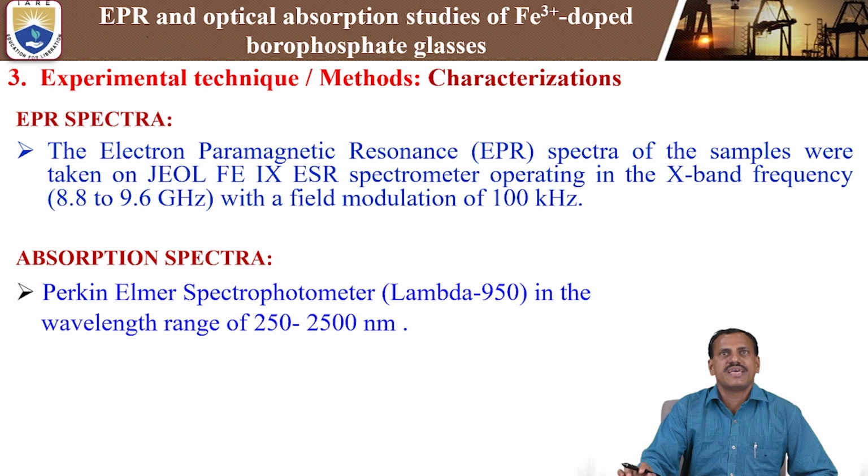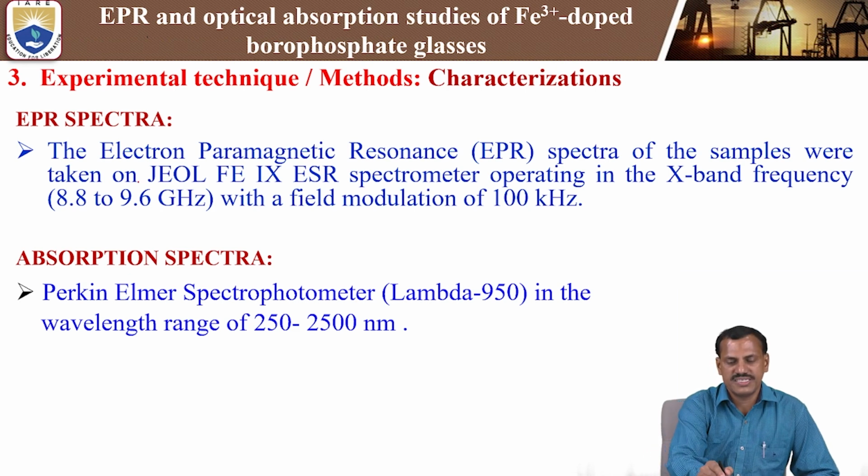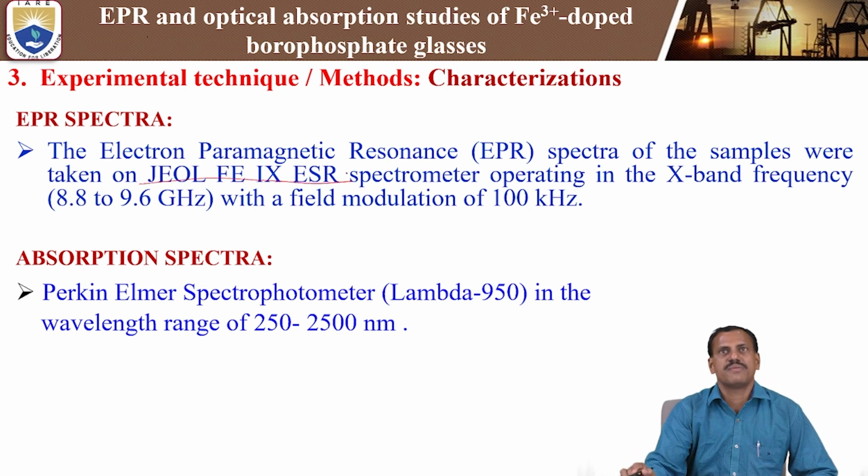Next, coming to the experimental techniques, that means characterization techniques. In our present study, we are doing two techniques. One is EPR spectra, the other one is optical absorption spectra. For EPR spectra, the electron paramagnetic resonance spectra of the sample were taken on a JEOL FE1X ESR spectrometer, from the Japanese company JEOL. This spectrometer operates in the X band frequency.